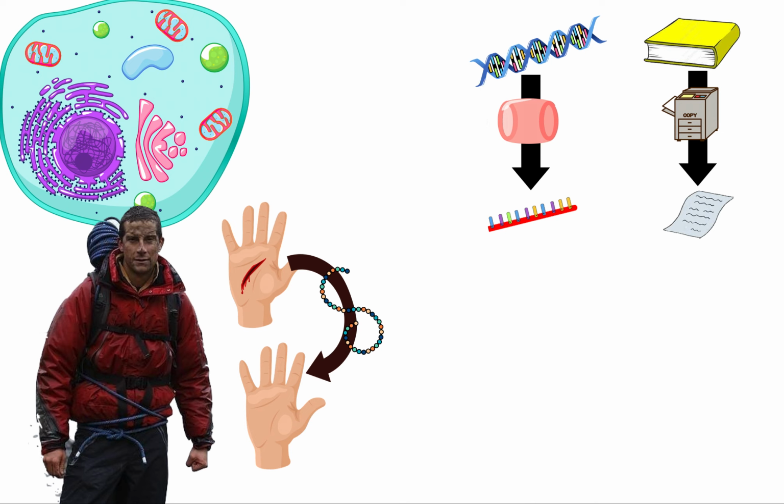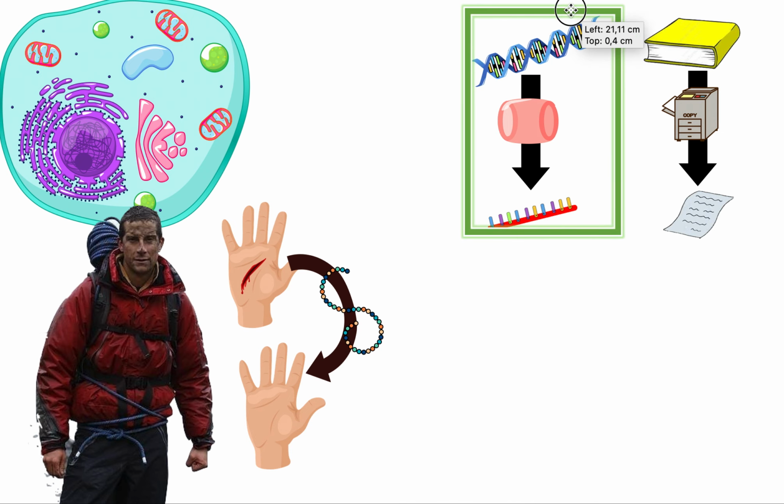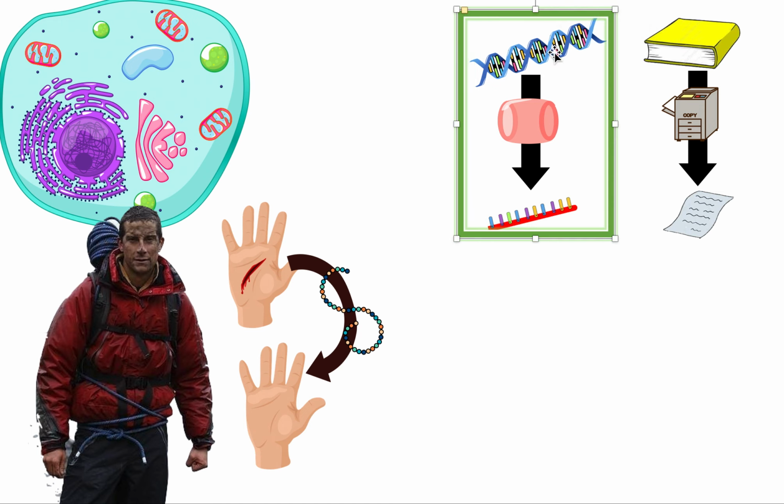Now, this process that I just explained is called transcription. The process of copying the specific piece of DNA into an mRNA. Okay, so basically this process is called transcription, and we'll get into the actual process a bit later. Now, this happens in the nucleus. So transcription happens in the nucleus. Just like he copied the specific page of his book into a single page in the library, right? Not outside the library, in the library.